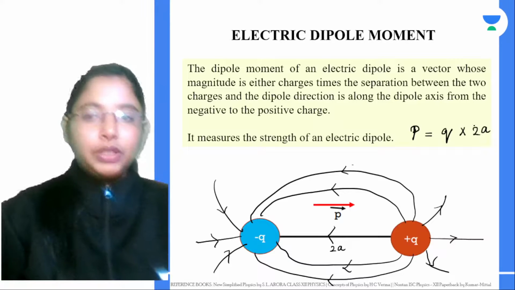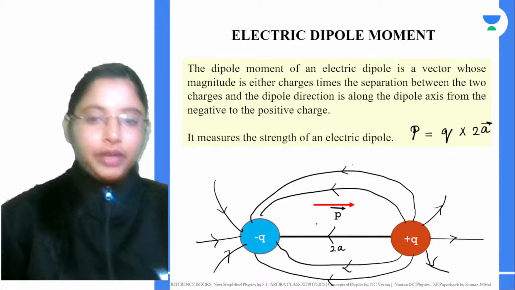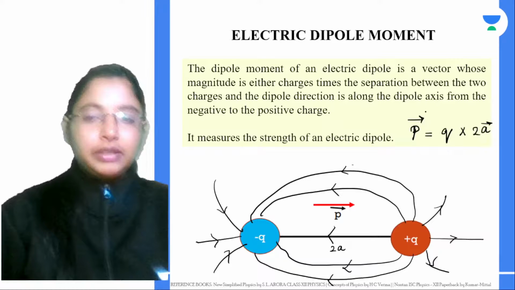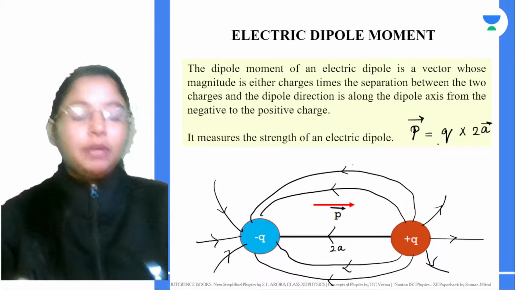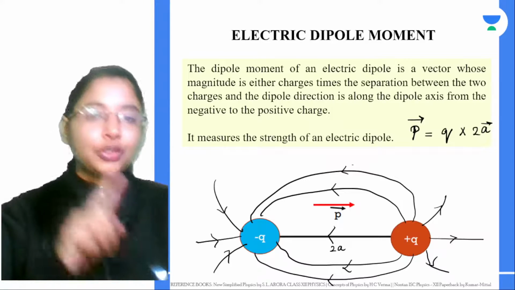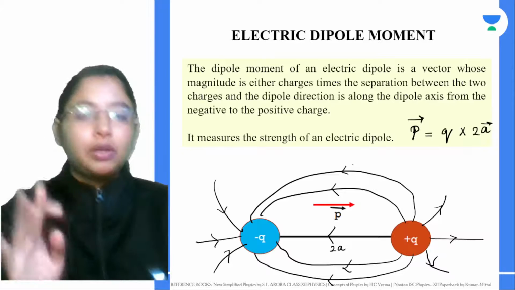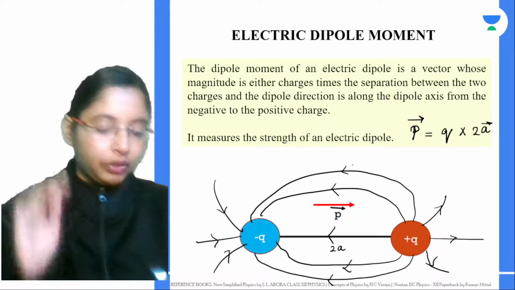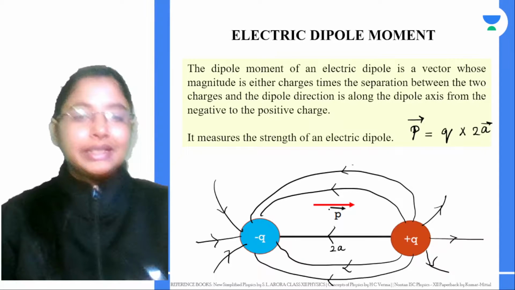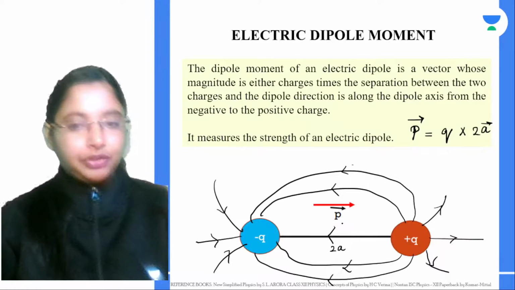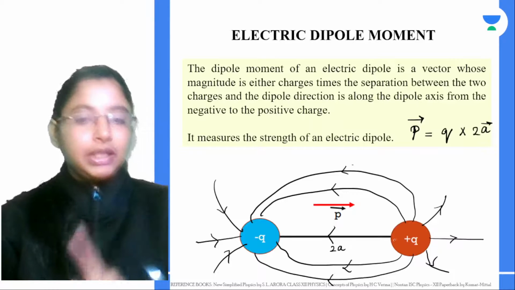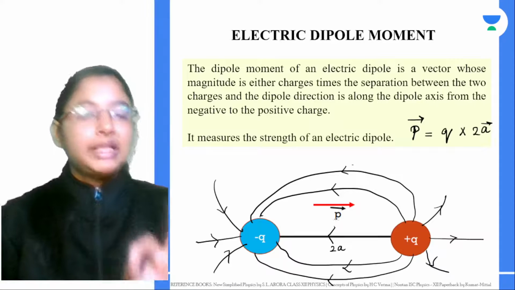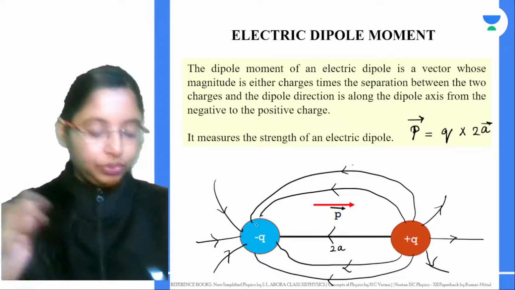Now why is it a vector quantity? The distance between them is a position vector, and the dipole moment p is also a vector. The direction of the dipole moment is always from the negative to the positive charge, and the dipole moment always wants to align itself with the electric field, in case it's kept in an external electric field. The electric field lines always go from positive to negative charges, but the dipole moment direction is always from negative to positive charge.